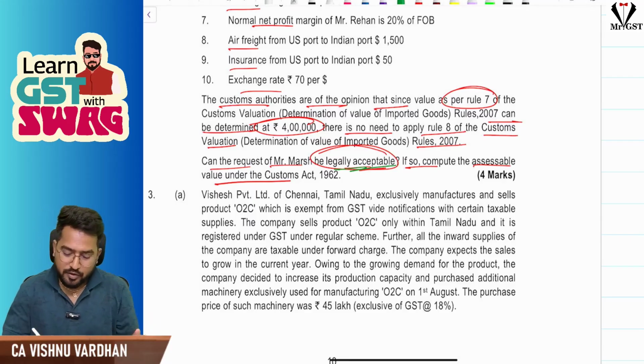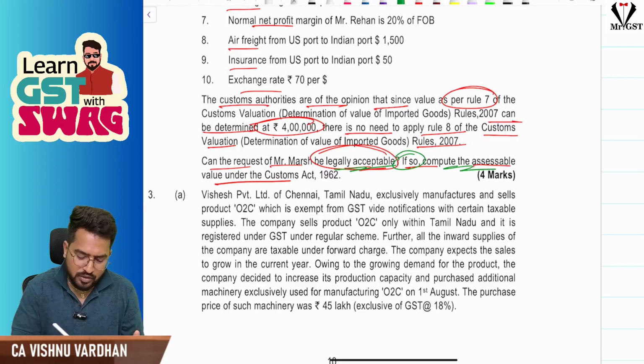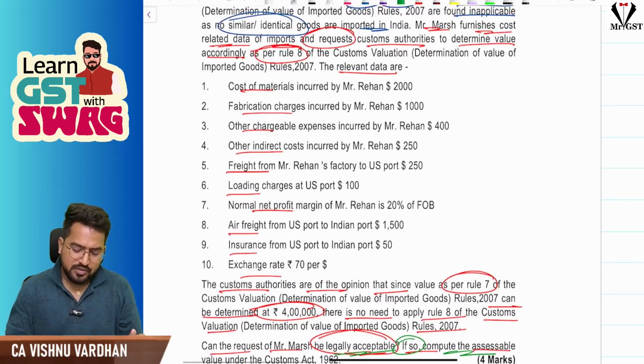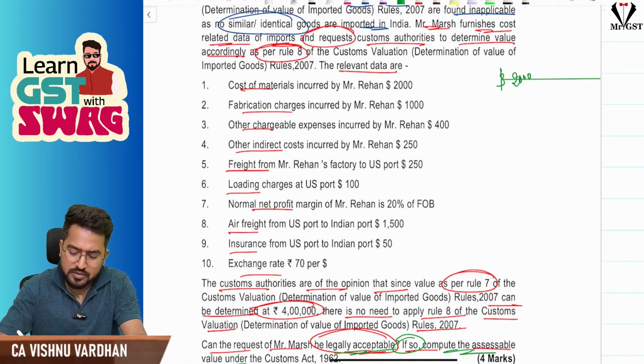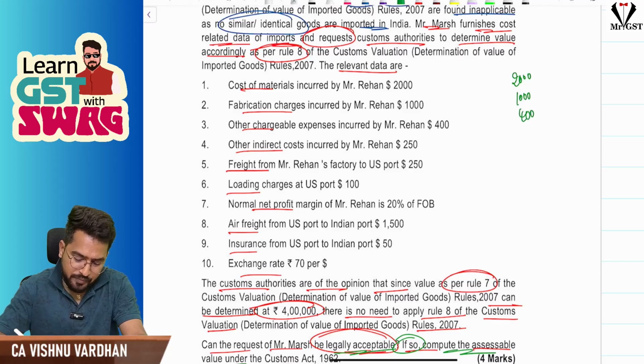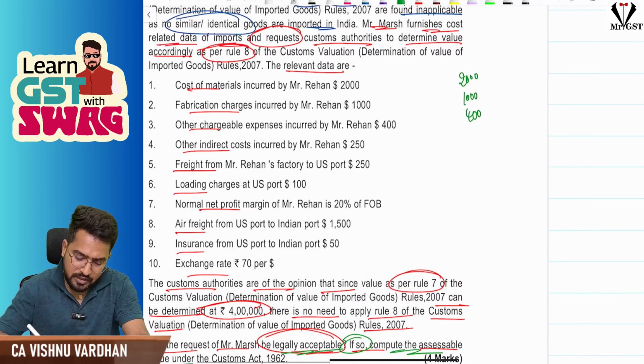And if the officer accepts, then what is the assessable value? Assessable value is based on the cost. Here, the cost of raw material is $2,000 and next we take fabrication charges, $1,000, because it is dollars everywhere, I am not going to write dollars again and again. Next other expenses 400, next other indirect cost involved 250.